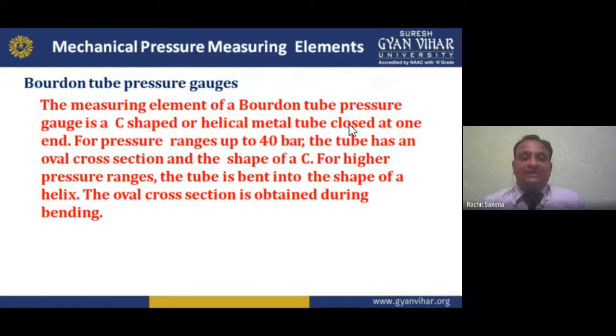Now the tube has an oval cross section. Which type of cross section do we have? Oval cross section, my dear student, and the shape of a C structure. For higher pressure ranges, the tube is bent into the shape of a helix. The oval cross section is obtained during the bending. Which type of cross section do we have at the time of bending, my dear student?